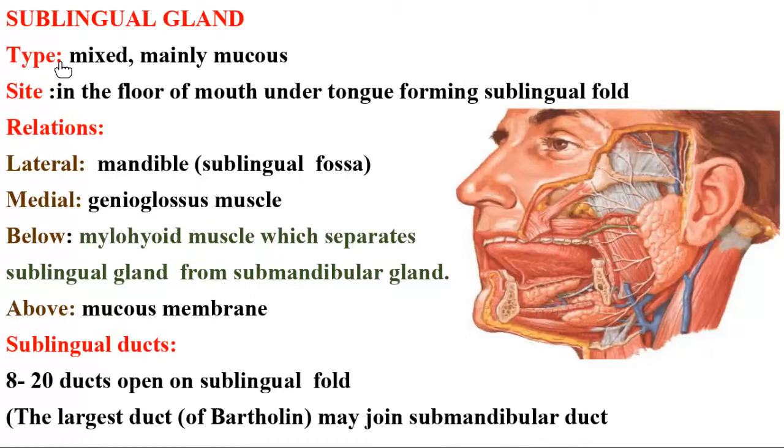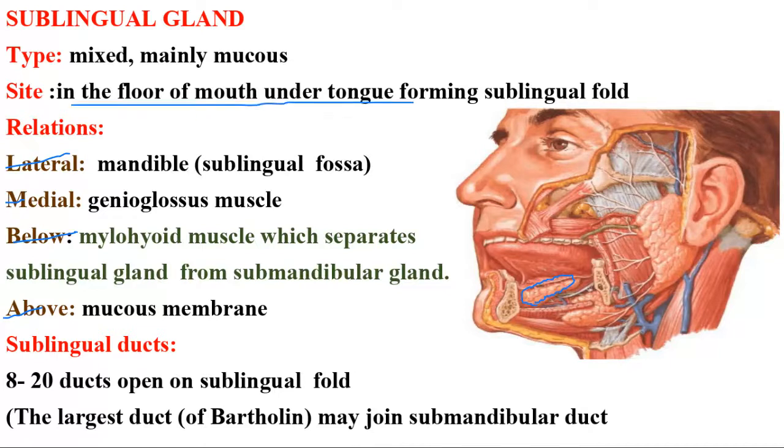And the sublingual gland, here also name the relations, and how many sublingual ducts. The sublingual gland is present below the tongue, in the floor of the mouth under the tongue.